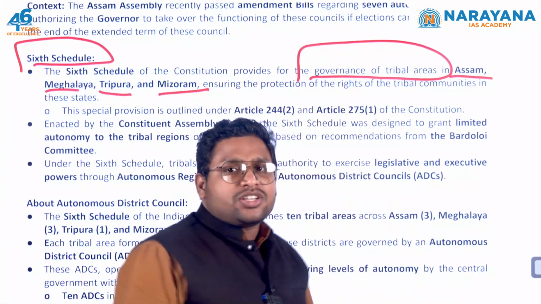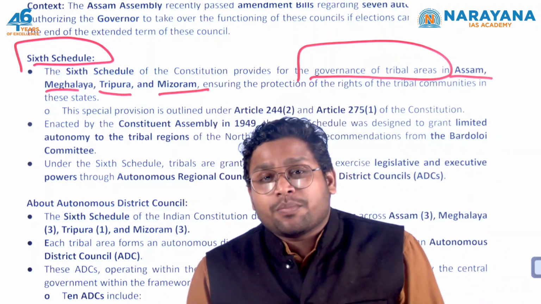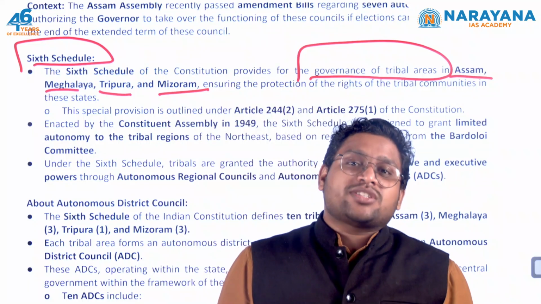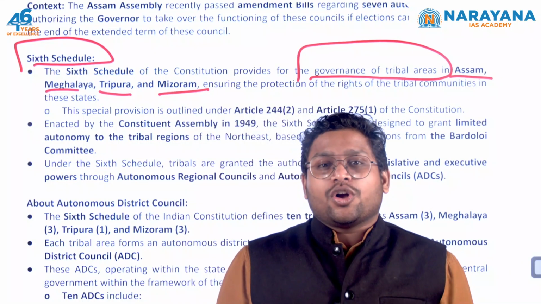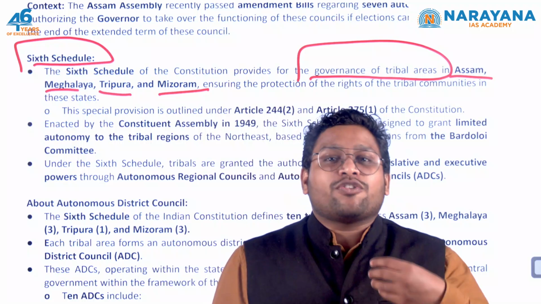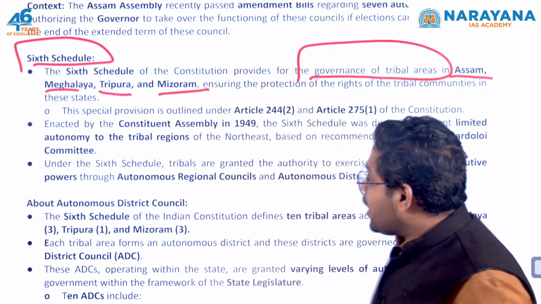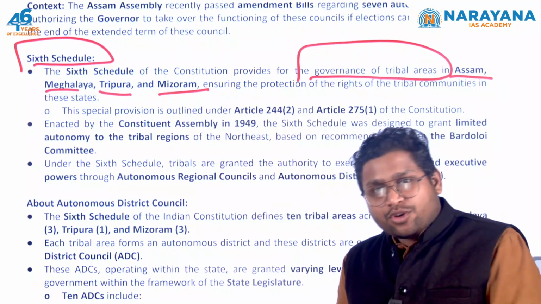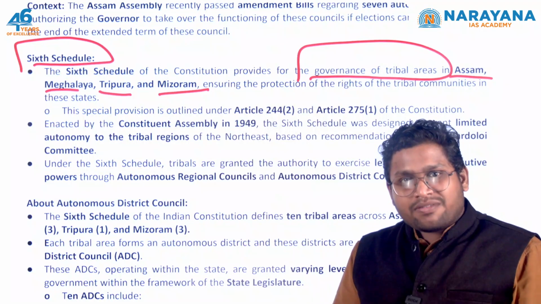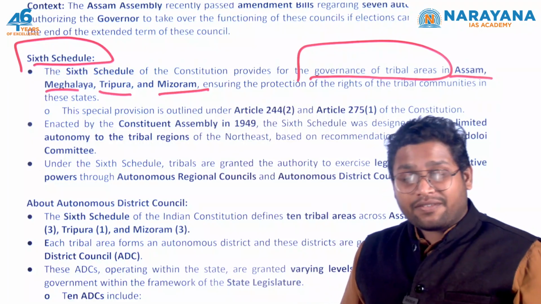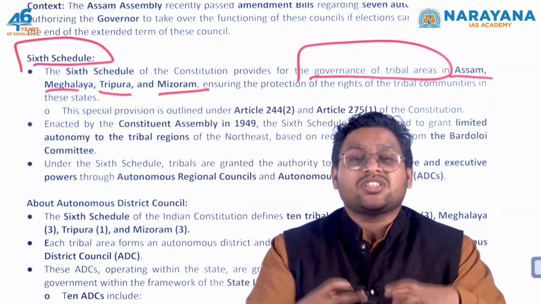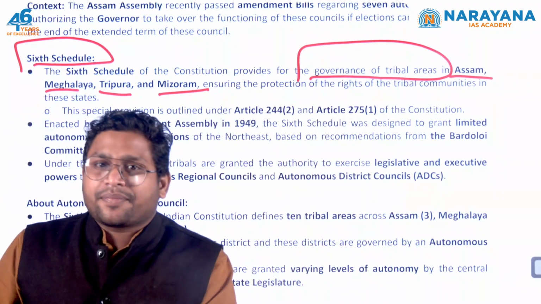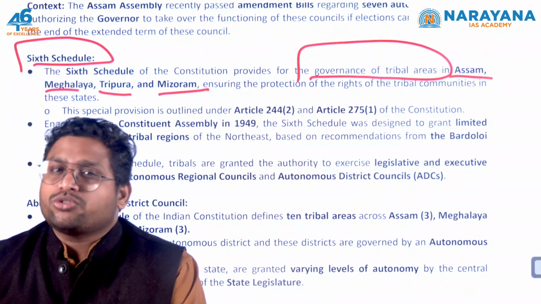But for a specific region, we do not have any special power provided to people. But in these areas, if there are some tribal areas, those tribal areas are given self-governing powers or some kind of autonomy. That autonomy could be you can make your own laws, you can execute your own laws, you can have your own courts. Such powers are given, and to give that power, some councils are created. Those are autonomous councils. So at a district level, an autonomous council is created.